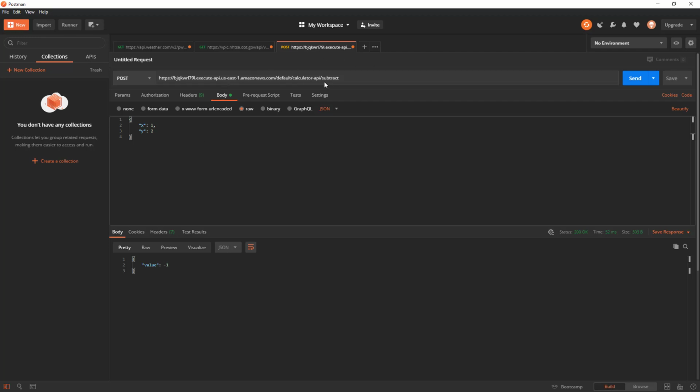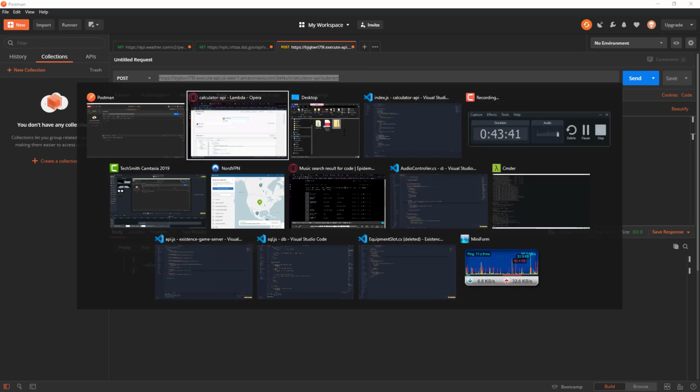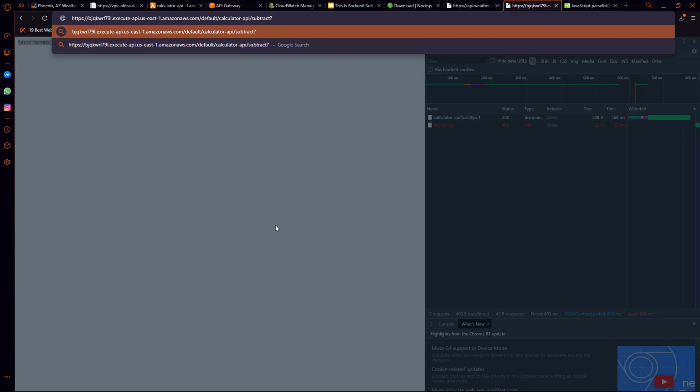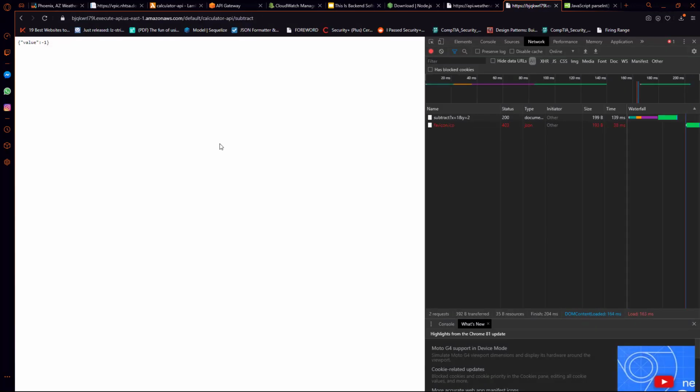And of course, the cool thing about this is we can do the exact same thing from the browser. So I'll take this up to the browser. Okay, and I'll add the query params, x is equal to 2 or x is equal to 1. Doesn't really matter. Y is equal to 2. And we get the value of -1. So that's pretty much it, guys. Again, I would encourage you to extend this API to support other functions such as multiply, divide, and maybe even powers, or whatever else you can think of for a simple calculator API.